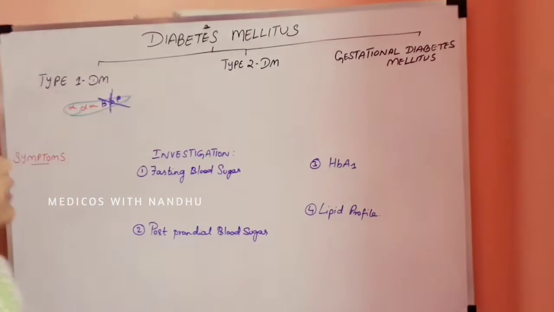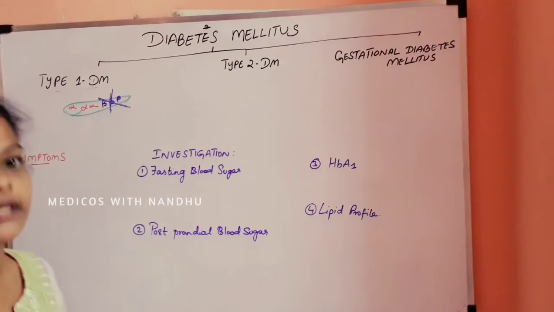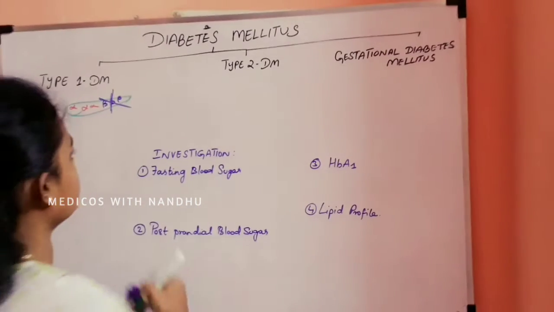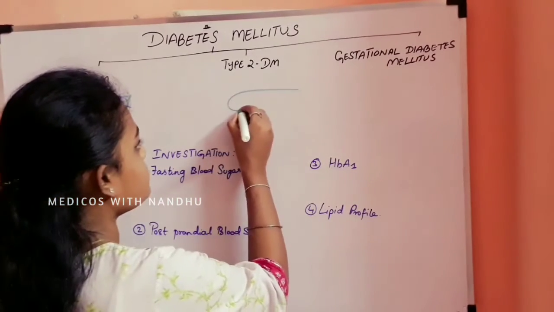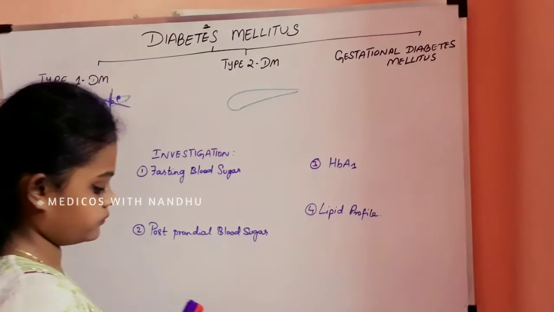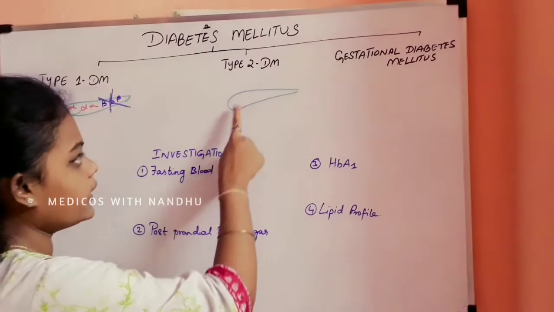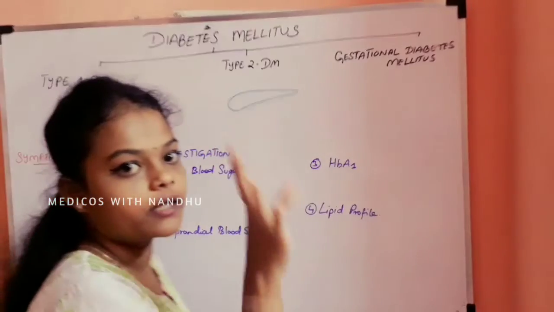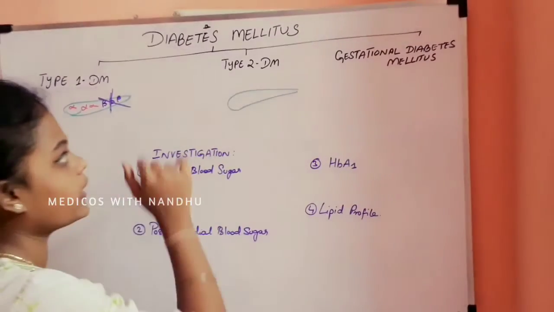And what is type 2 diabetes mellitus? Let us see. This is a pancreas: head, neck, body and tail, the anatomy of the pancreas.